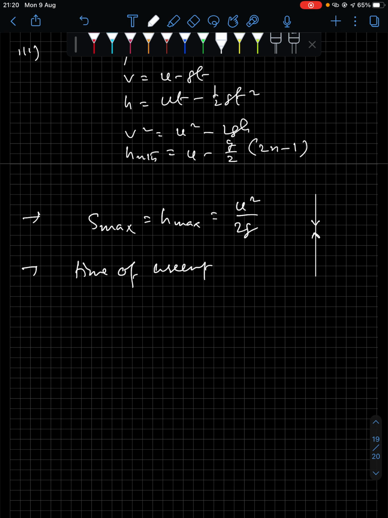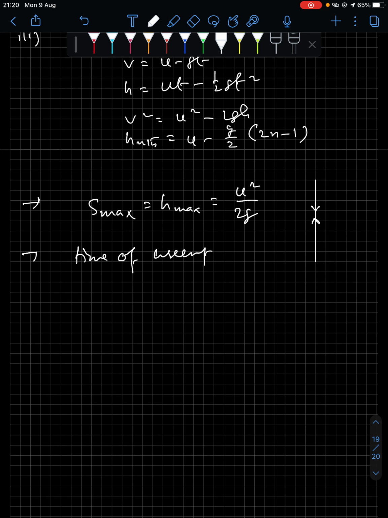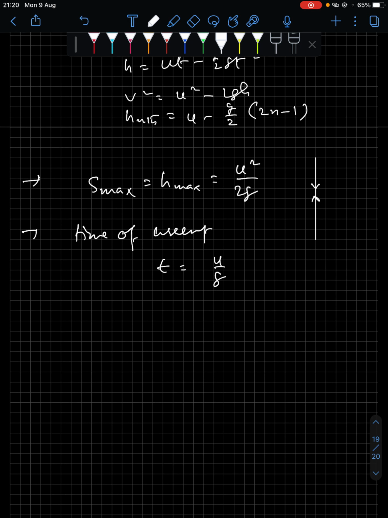Now time of ascent, this is time of ascent. Time of ascent is time taken by the body to reach the highest point, and that is equal to time of descent also. Okay, time taken by the body to fall down or to hit the ground from the highest point. So that relation is u by g.